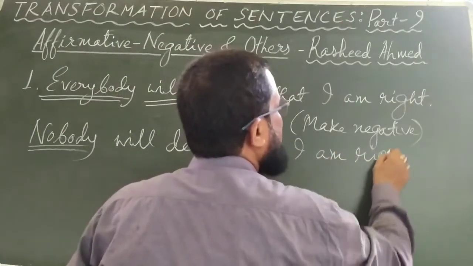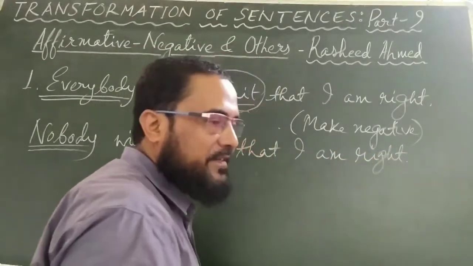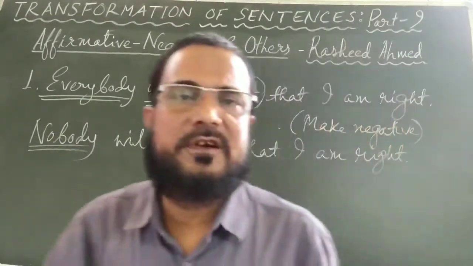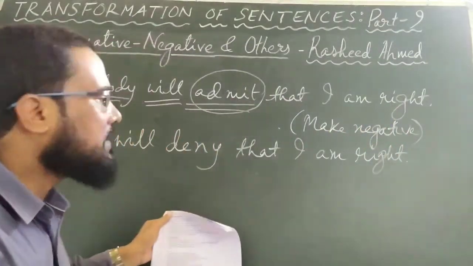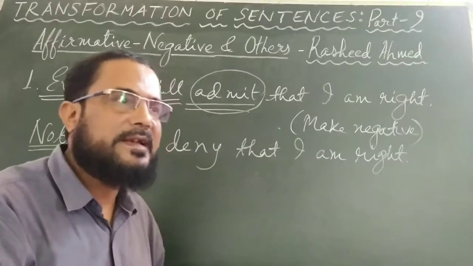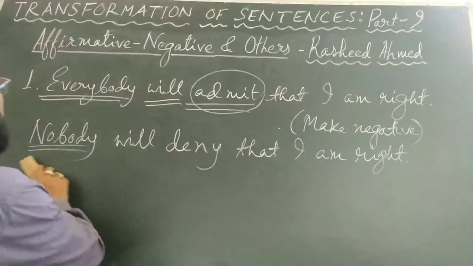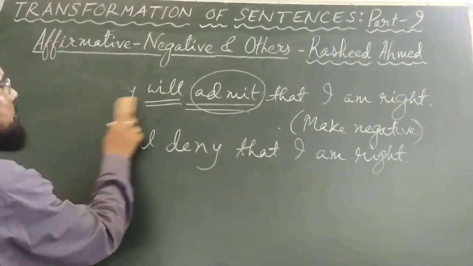This you will write: Nobody will deny that I am right. This is a negative sentence, but the meaning remains the same. The first one is: Everybody will agree, or admit, or agree also you can say, that I am right. Nobody will deny that I am right. The same meaning is there, but the sentence is changed from affirmative to negative. Let us see the next sentence, number 2.